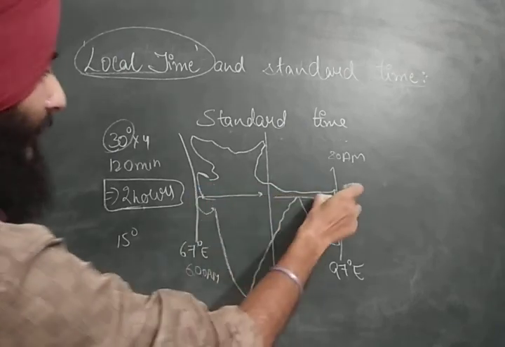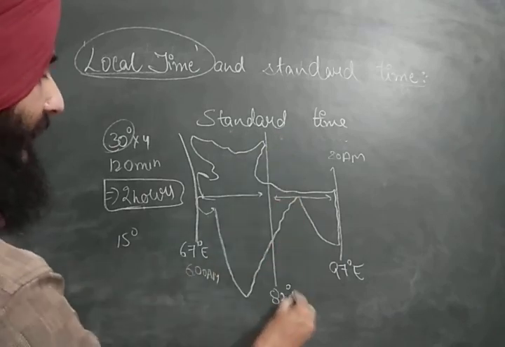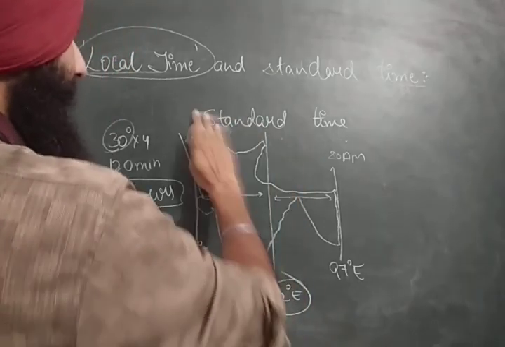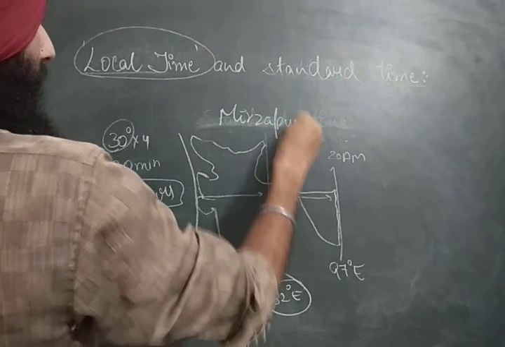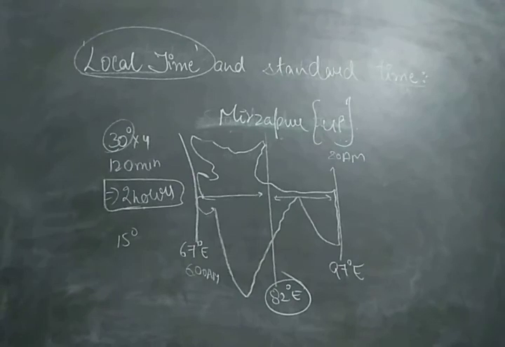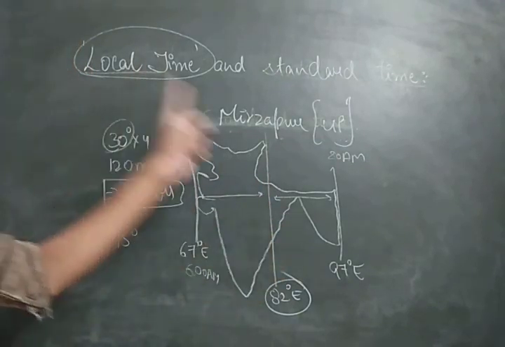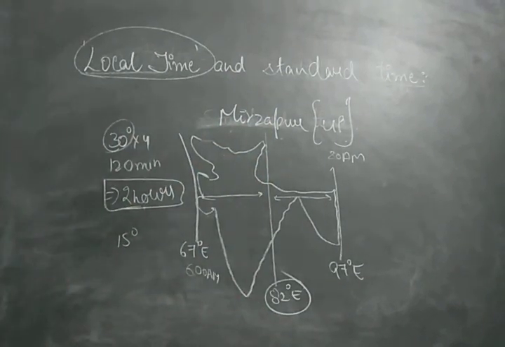We have divided India into two parts, 15 degree longitude here, and we have selected the longitude of 82 degree east. 82 degree east longitude has been selected, which passes from Mirzapur in UP. Mirzapur is in UP. So whatsoever the time would be there, the local time of Mirzapur would be acting as a standard time of whole India.